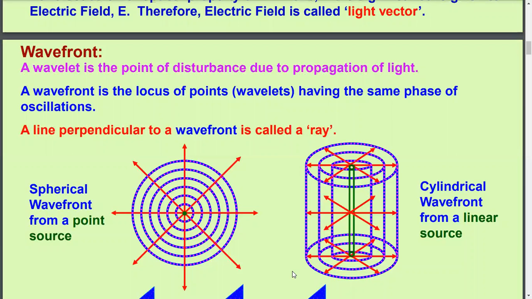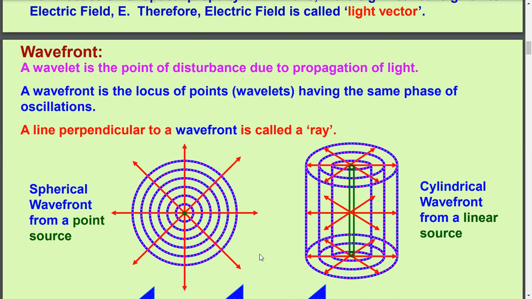The radius of the symmetrical sphere goes on increasing, indicating that the rays of light emanating from the point source diverge away from each other, indicating that the intensity of light, or energy of light received per unit area, will go on decreasing because the area of a sphere goes on increasing, because as distance increases, radius increases, so the area of a sphere goes on increasing.